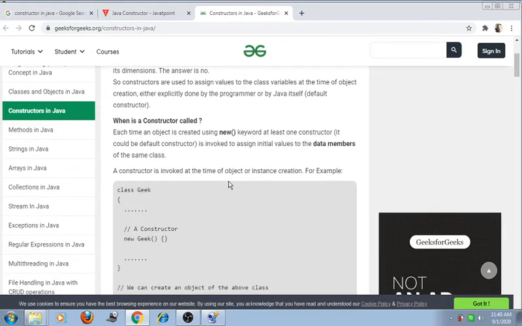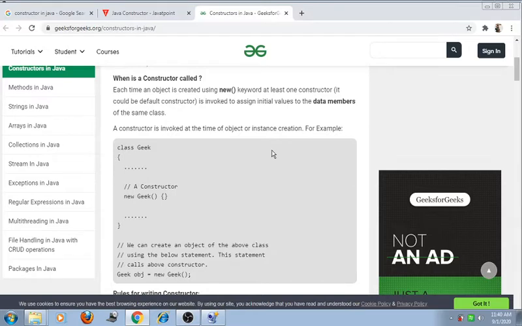So when is the constructor called? Each time an object is created using the new keyword. At least one constructor, that is the default constructor, is invoked to assign the initial values of the data members of the same class. So the constructor is invoked at the time of object or instance creation. For example, suppose there is a class Jik.